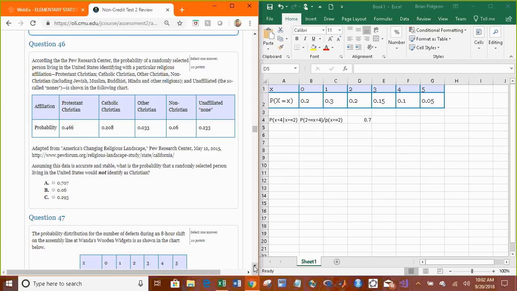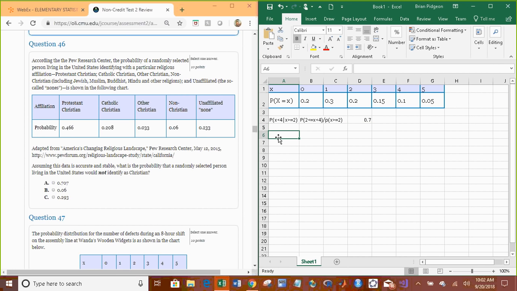According to the Pew Research Center, assuming that the data is accurate and stable, what is the probability that a randomly selected person living in the United States would not identify as Christian? Well, this is really easy. That's going to be 1 minus the probability of being Christian.